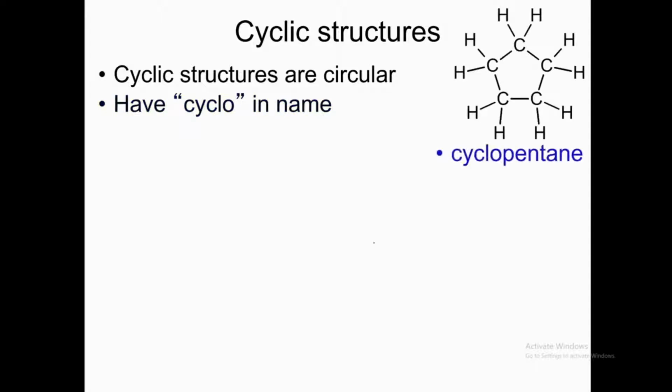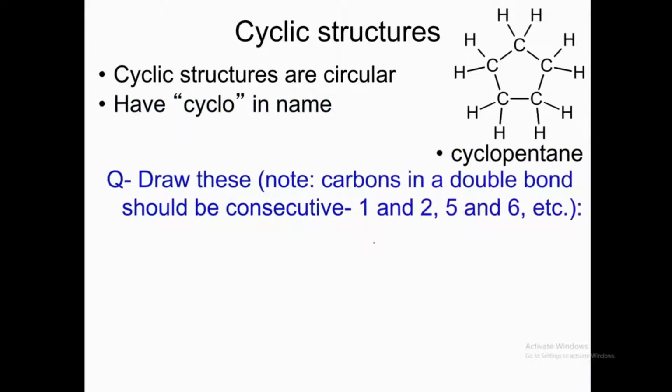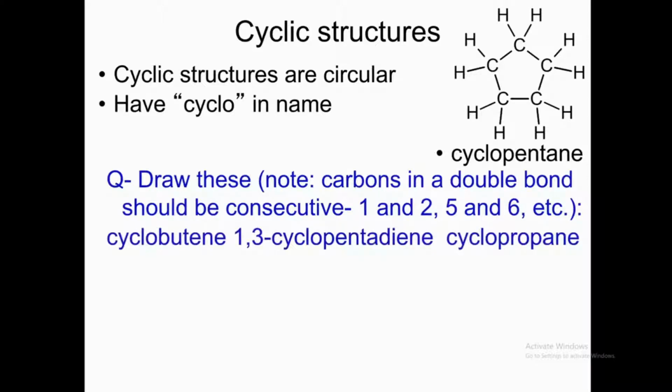Cyclic structures. Cyclic structures are circular, have cyclo in the name, like this one, cyclopentane. Draw these. Note carbons in a double bond should be consecutive, 1, 2, 5 and 6. Cyclobutene, 1,3-cyclopentadiene, cyclopropane. So this is cyclobutene, this one. As you can see, there are 4 carbons in a cyclic nature, 1, 2, 3 and 4, and there's a double bond inside the cycle. That is why we are adding ene at the end of the name cyclobutene.